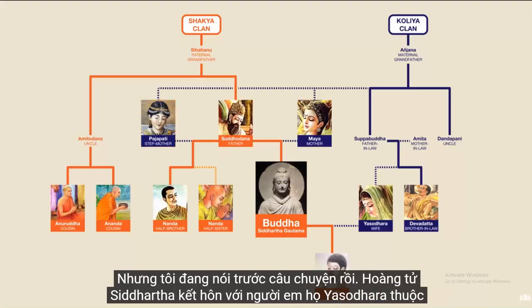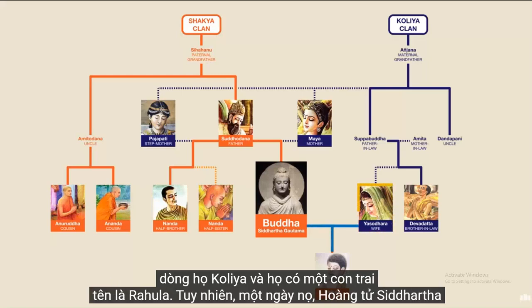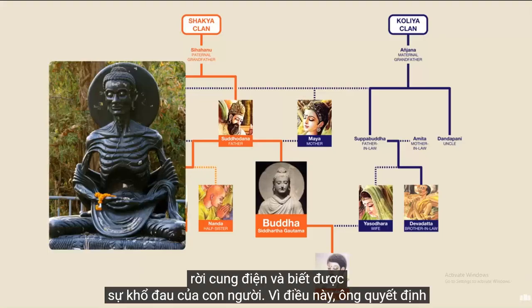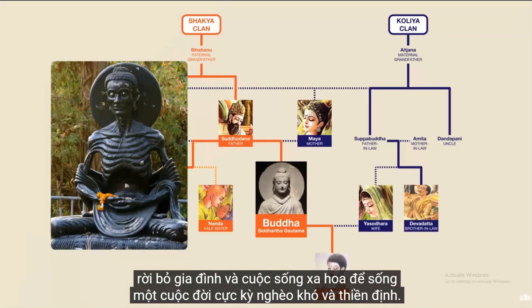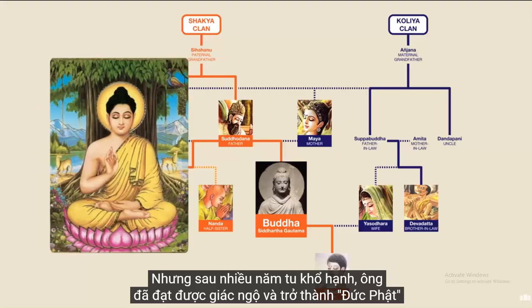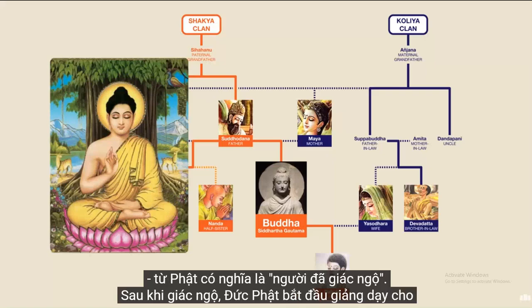Prince Siddhartha married his cousin Yasodhara from the Kolya clan, and together they had a son named Rahula. However, one day Prince Siddhartha left the palace and came to know about human suffering. Because of this, he decided to leave his family and life of luxury and live a life of extreme poverty and meditation instead. But after several years as an ascetic, he achieved enlightenment and became the Buddha. The word Buddha meaning one who has awakened.